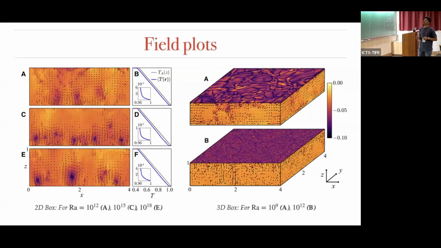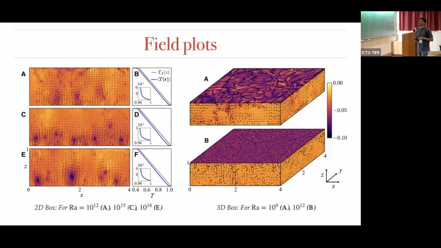And these are the field plots. I have plotted this for 10 to the power 12, 10 to the power 15, and 10 to the power 18. And we can see, this is the bottom boundary we have zoomed. For 10 to the power 12, the boundary layer is of the order of 3 times 10 to the minus 3, and it decreases as we increase the Rayleigh number. And this run, 10 to the power 18, we need to resolve more, but there were very few points in the boundary layer. But for 10 to the power 15, we got around 10 points in the boundary layer. So this is at least resolved.